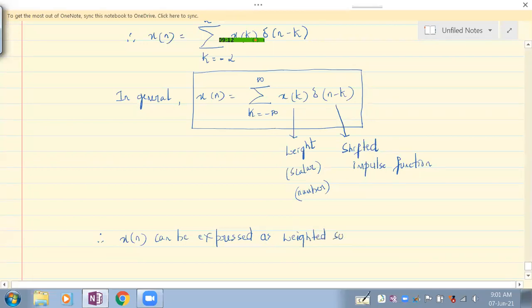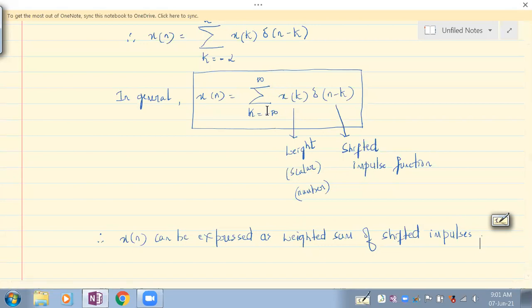It can be expressed as a weighted sum of shifted impulses. Impulse, we can say, or shifted impulses, or impulse functions. Everybody understand? So this is how we can express x of n as a weighted sum of shifted impulses or impulse functions. Get this point? Now, what we do is we apply this signal to an LTI system.